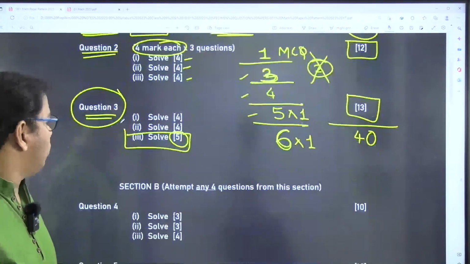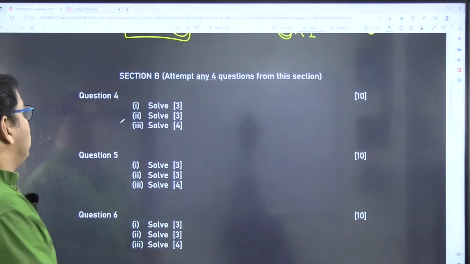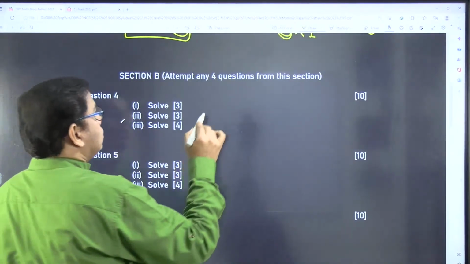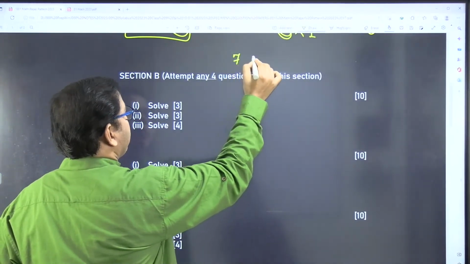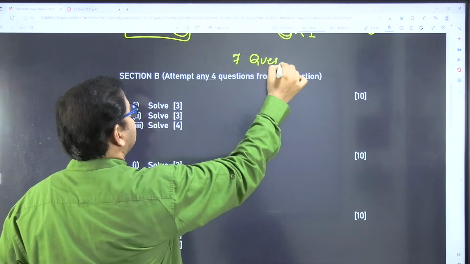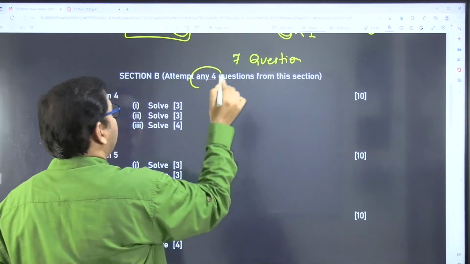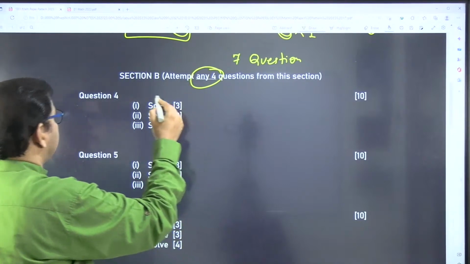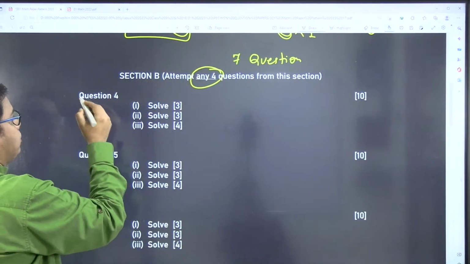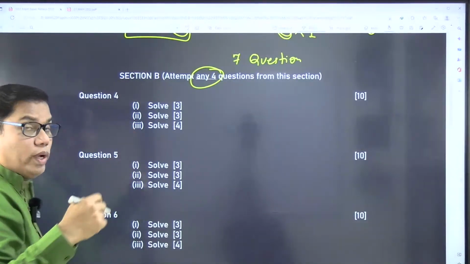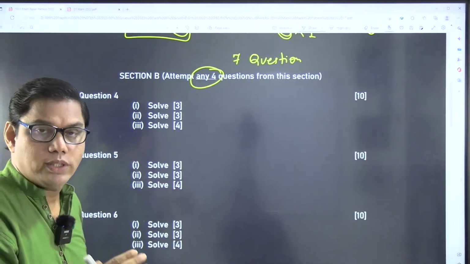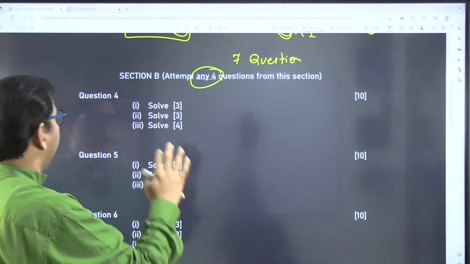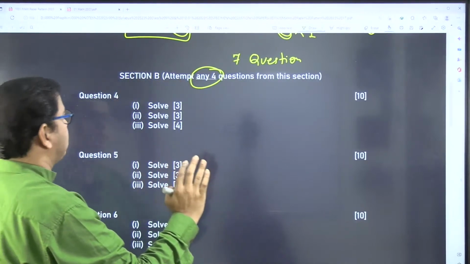Okay, fine. Let's move on to section B. Here you have a lot of options. 7 questions are given, and you have to solve any four out of these 7 questions. What are these 7 questions? In the optional section, question number 4 to question number 10: question number 4, 5, 6, 7, 8, 9, and 10. So these are 7 questions.